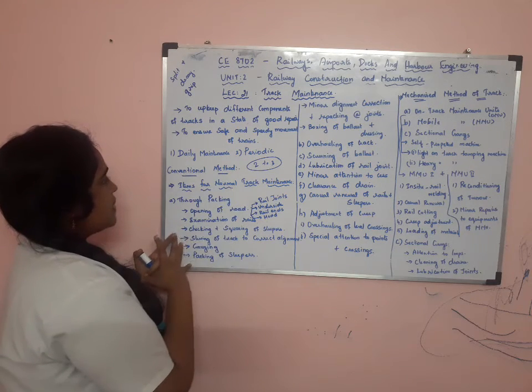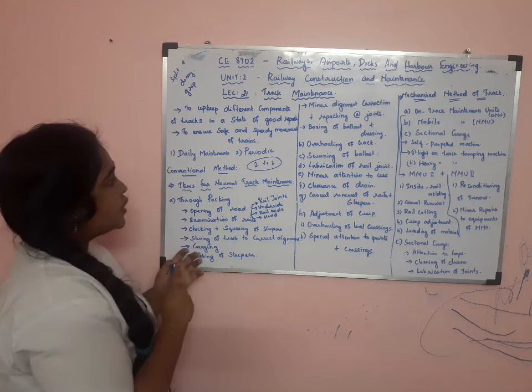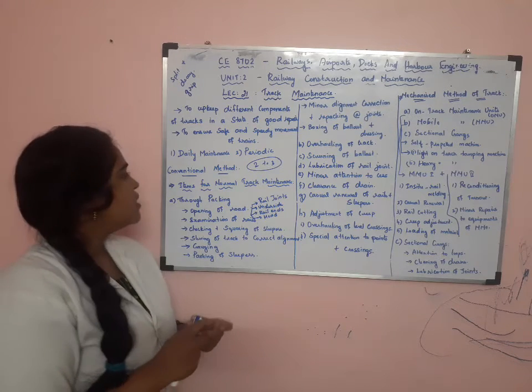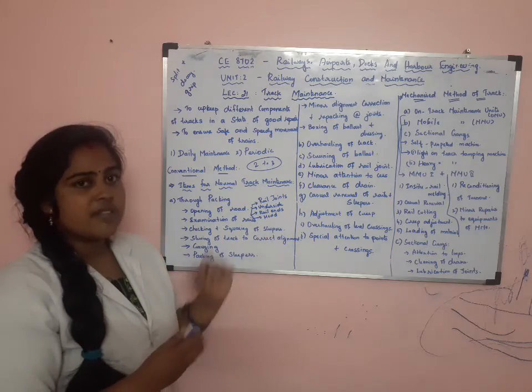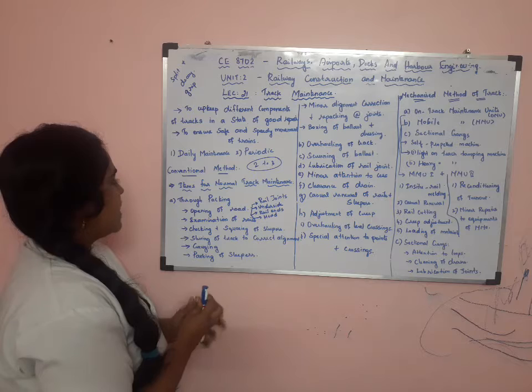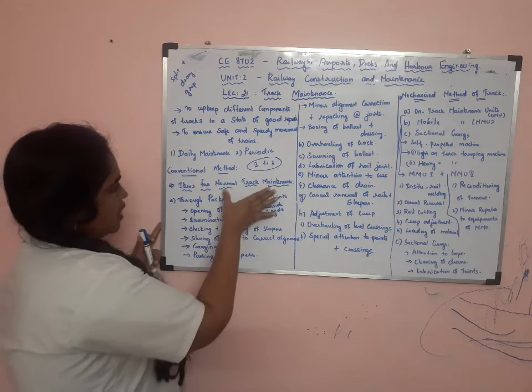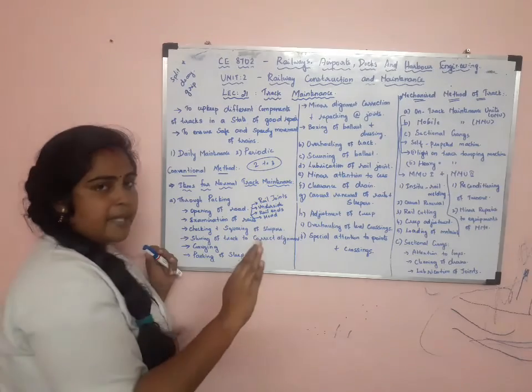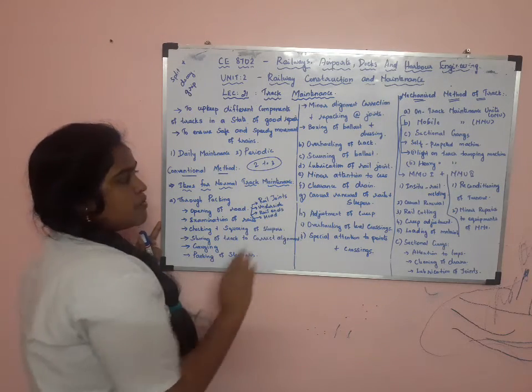This maintenance is divided into two methods: the conventional method and the mechanized method. In India, we follow the conventional method of track maintenance. For normal track maintenance, certain things are to be followed in sequence.